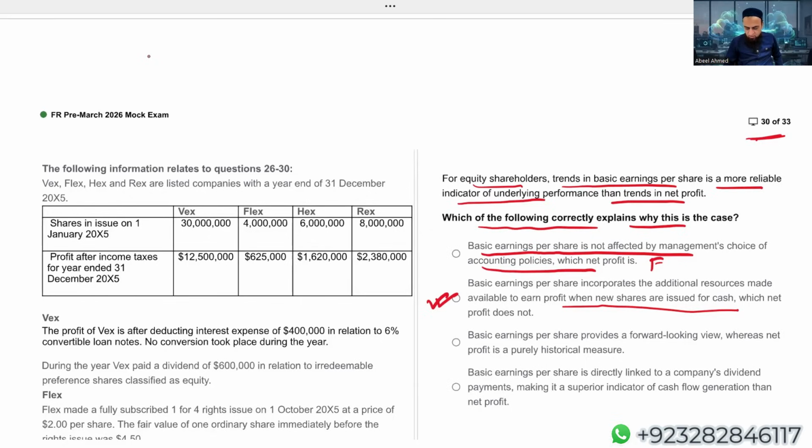Basic EPS incorporates the additional resources made available to earn profit when the new shares are issued for cash, which net profit does not, of course. But looking at net profit, you cannot say how much the company has raised in finance. When you are calculating basic EPS with the weighted average ordinary shares, you know exactly when the organization made transactions to raise the cash.